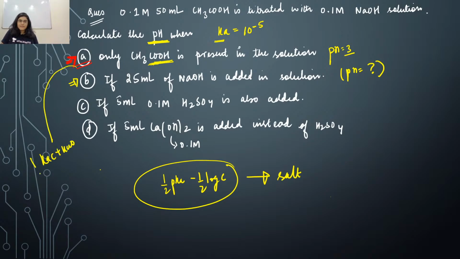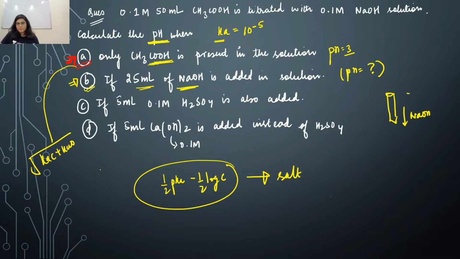Here you have a base and a weak acid, so you have to calculate the total number of millimoles, and then accordingly you have to proceed the reaction. What the question is saying: you have a burette and NaOH is coming from it.